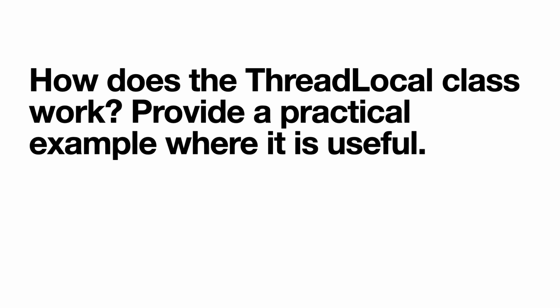Now how does it work? When you create a ThreadLocal object, it provides a method get to retrieve the current thread's value, and we also have set to set the value for the current thread. Each thread gets its own copy of the variable and it can access or modify its value independent of other threads.